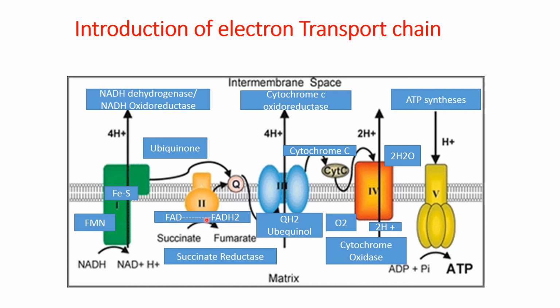Researchers calculated that when 4 protons channel through ATP synthetase, 1 ATP molecule is produced.